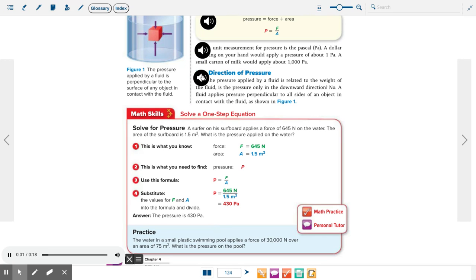The direction of pressure. If the pressure applied by a fluid is related to the weight of the fluid, is the pressure only in the downward direction? No. A fluid applies pressure perpendicular to all sides of an object in contact with the fluid, as shown in Figure 1.